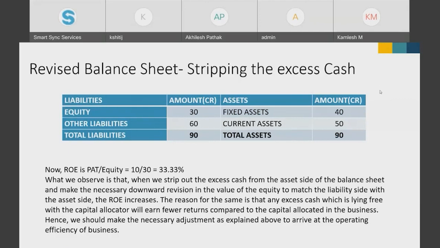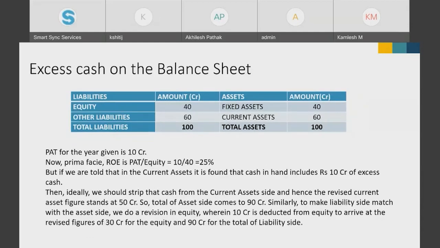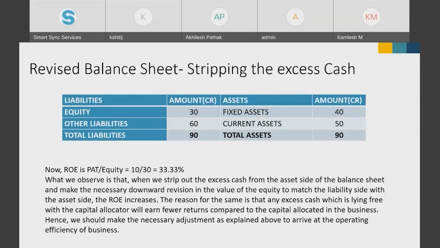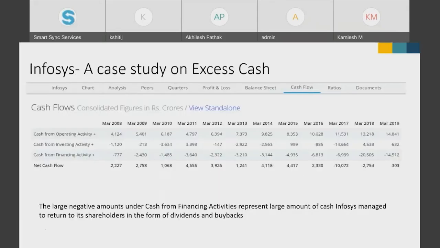I'll just pause for 10 seconds so that you can look at the balance sheet. Again, it was earlier a 100 crore balance sheet, right? 100 crore assets, 100 crore liabilities, and 10 crore of excess cash. So what we did, we just removed that 10 crore excess, right?